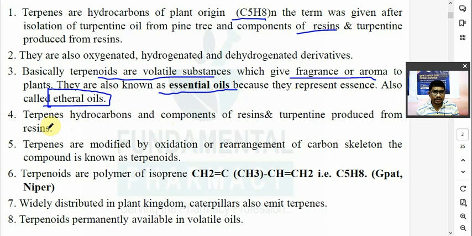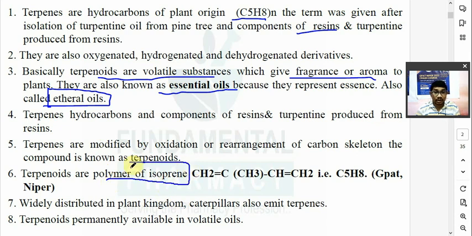Okay. Now, terpenes, hydrocarbons, and components of resin. Turpentine is produced from the resin, as यहाँ पे मैंने बोला है कि first time terpene was isolated from a pine tree, जो होता है उससे एक resin आया था और वो resin से आपको turpentine मिला. Then terpenoids are nothing but they are the polymer of isoprene.